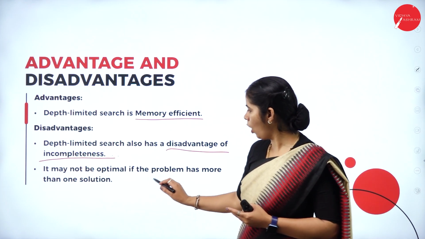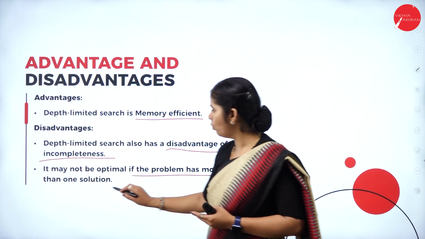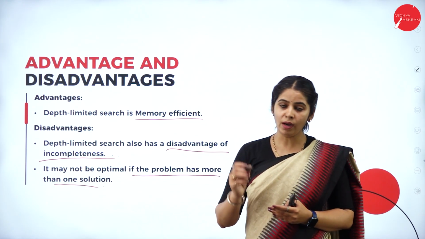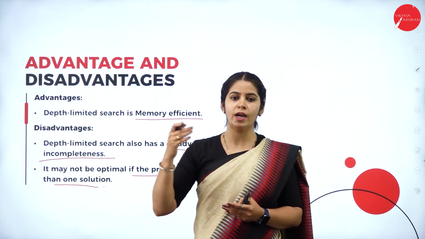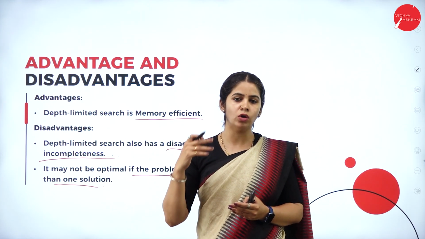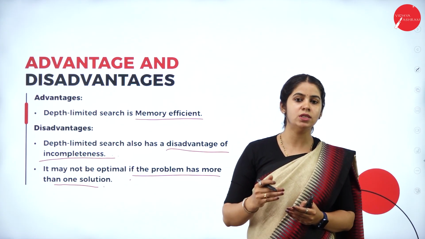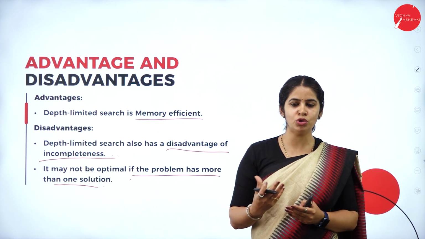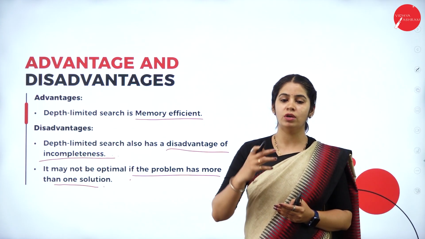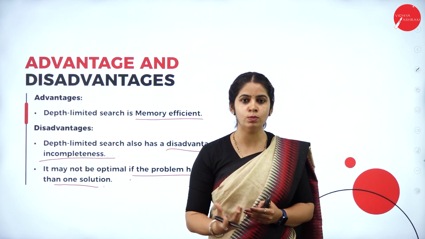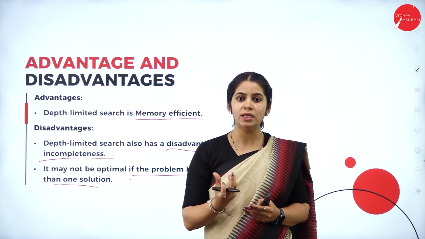It may also not be optimal if the problem has more than one solution. When there are multiple ways of reaching the goal node G, it won't give the optimal solution; it gives a solution randomly. Optimal solution means an effective solution, which is the shortest path and consumes the least memory and the shortest time.